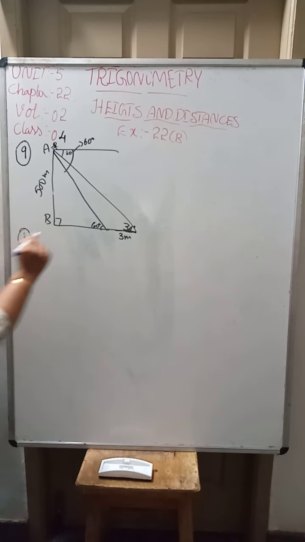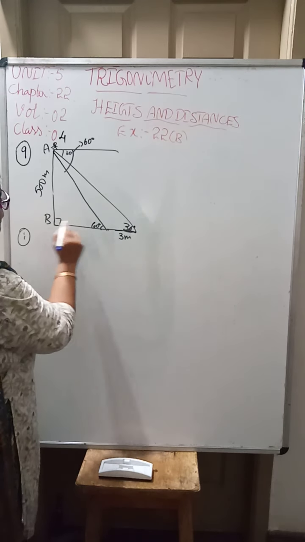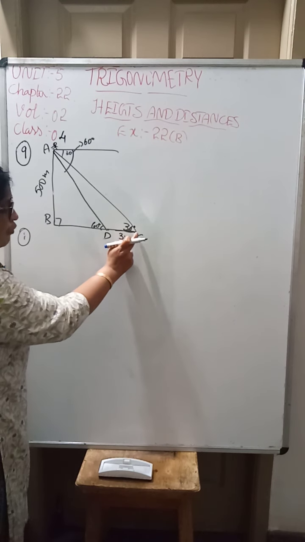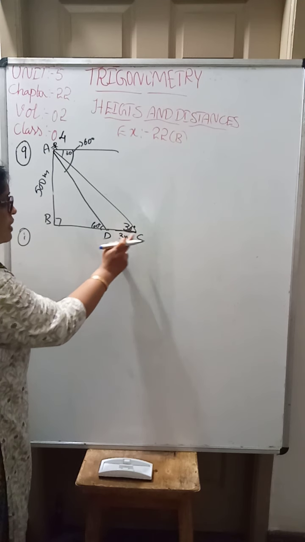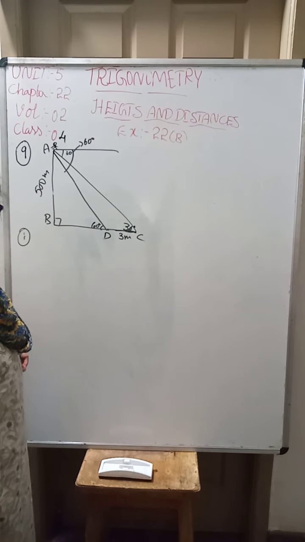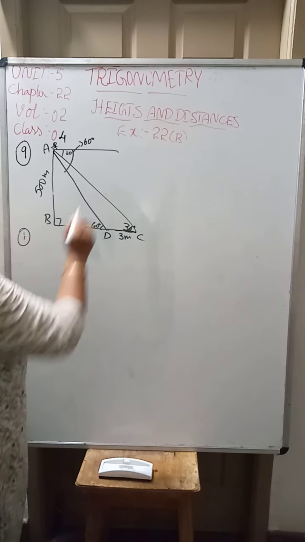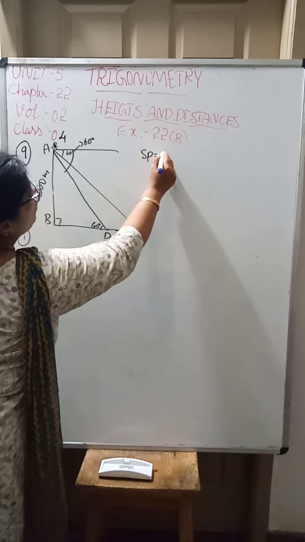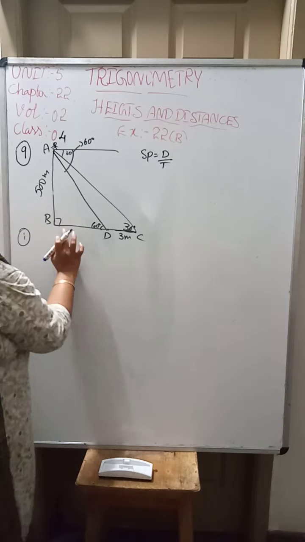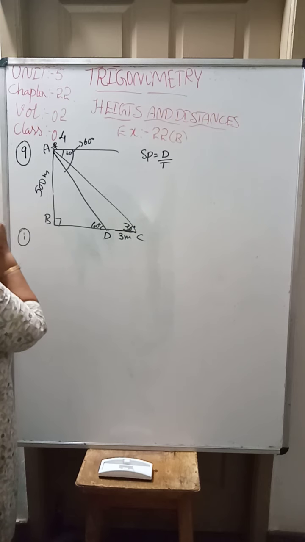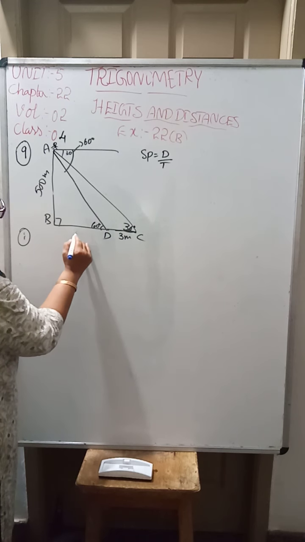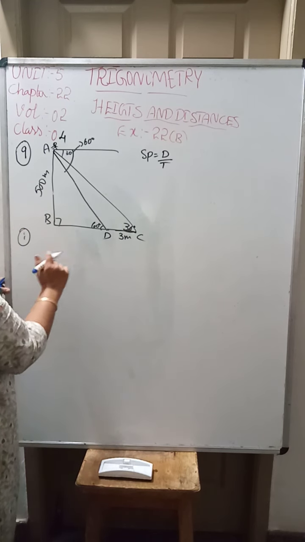Now, in the same way, let the points be A, B, C, D. The time taken by the boat to travel from C to D is 3 minutes. That is the clue. We don't know the distance, but we know the time it has taken. We know that speed is equal to distance by time. We know the time; we have to find the speed and also this distance. Let it be taken as BD itself.